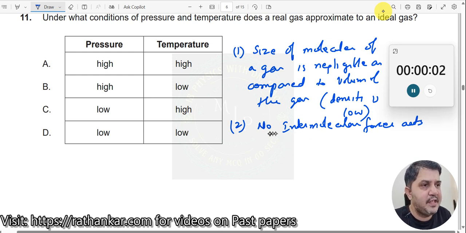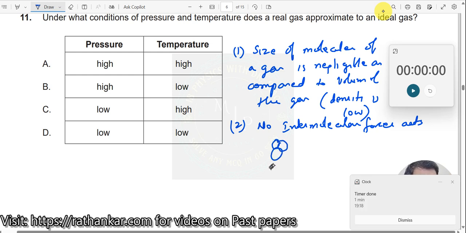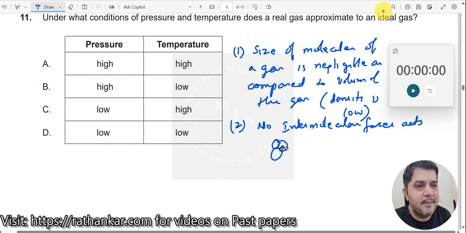When you say no intermolecular forces are acting, it means the molecules are not sticking together like this. If they stick together, what will happen? The volume of the molecule increases, or the mass of the molecules will increase, and density will increase. So it mentions very clearly that density is low. So we need to look at this parameter. Where do we have density is low?